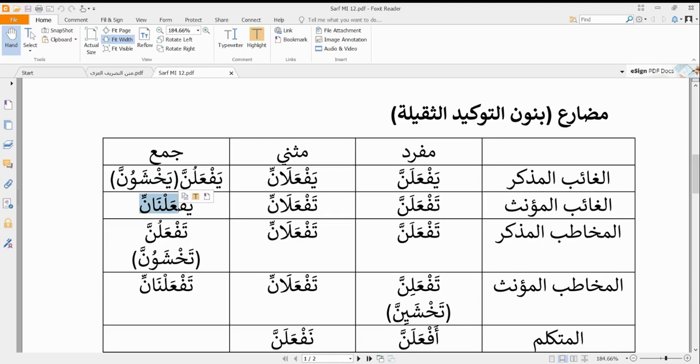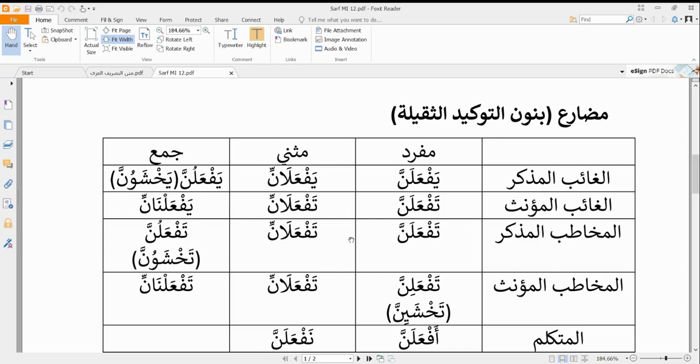However, when we are talking about the af'al al-khamsa, and we've already talked about two of the af'al al-khamsa by talking about the muthanna here. What happens when we are talking about the af'al al-khamsa? We remove the nun that naturally comes and we replace it with a nun ta'kid al-thaqila. And for these three cases that are not muthanna, yaf'alunna, taf'alunna, and taf'alinna, we remove the waw or the ya. So we have yaf'alunna, taf'alunna, or taf'alinna. The only exception to that rule, where we don't remove the waw or the ya, is that the letter before the waw or the ya actually has a fatha. So in that case we have yakhshawunna, takhshawunna, or takhshayinna, for example.